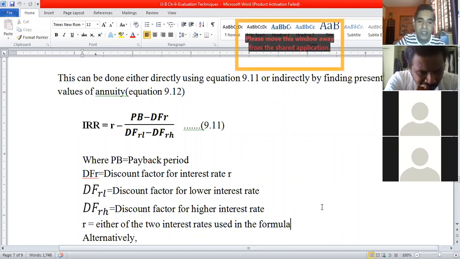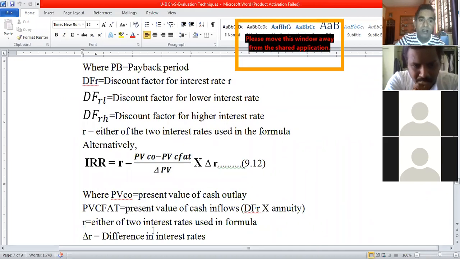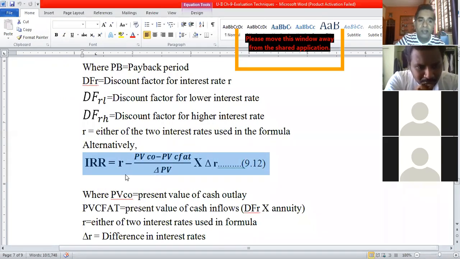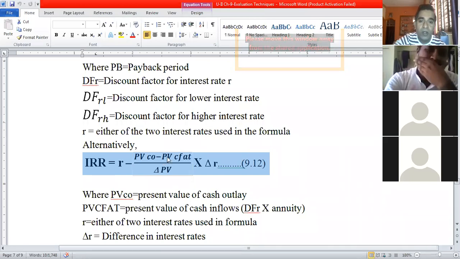As I said, we get one smaller and one bigger interest rate in step 4, so we can use any one to determine IRR. There is another alternate formula also: IRR is equal to R minus (PVCO minus PVCF80) divided by delta PV into delta R.